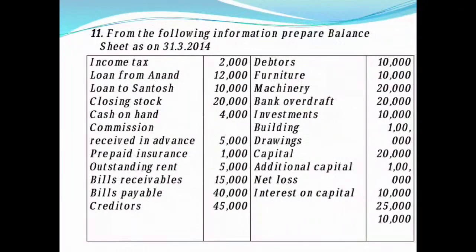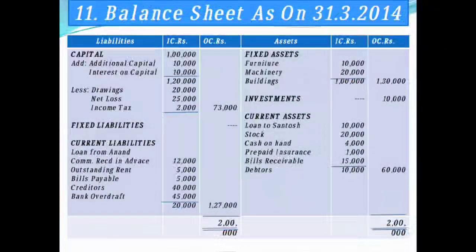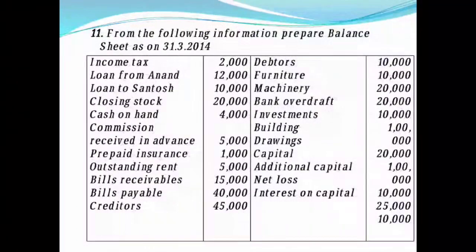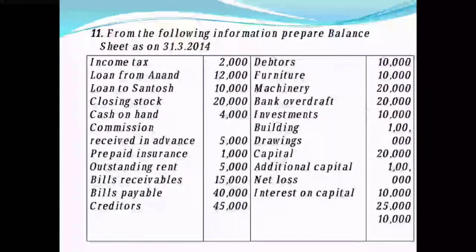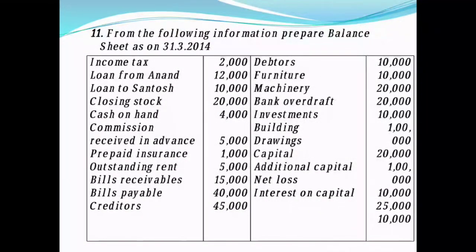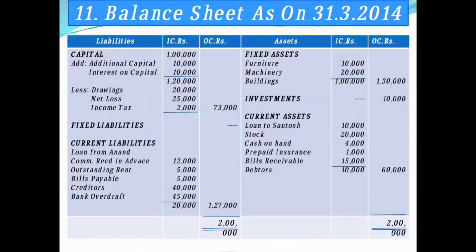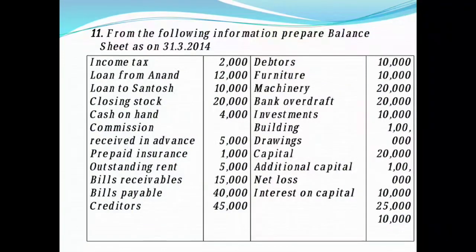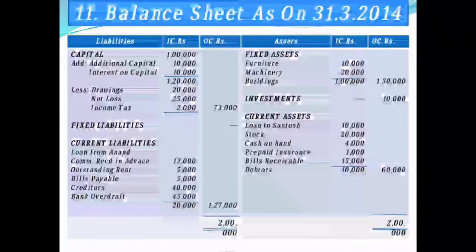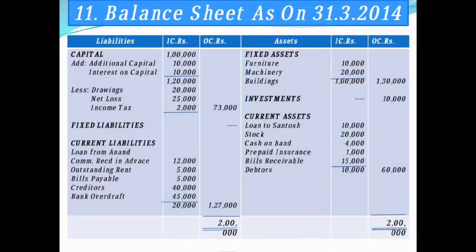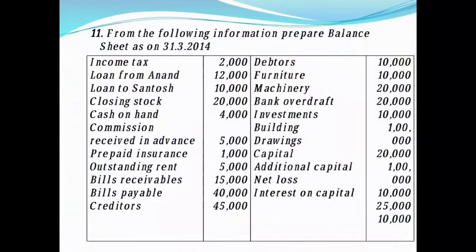Then closing stock rupees 20,000, current assets. So you are going to record under the head of current assets here, stock rupees 20,000. Then next you have cash on hand rupees 4,000. So current asset, cash on hand rupees 4,000. Then commission received in advance 5,000, current liability. So under the head of current liability, commission received in advance rupees 5,000.